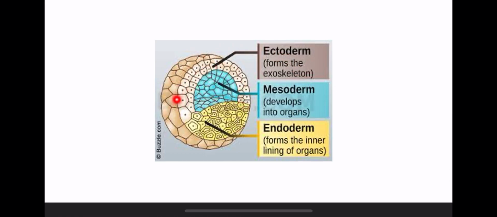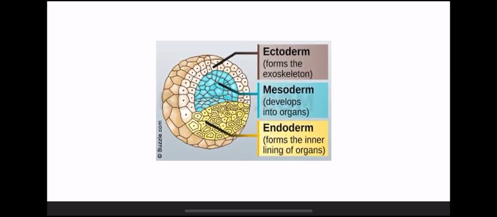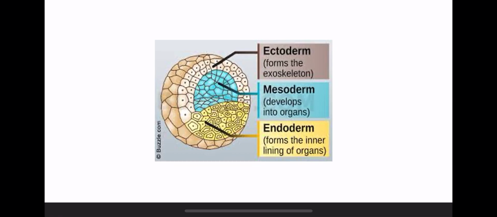Ectoderm is the outer layer. So what do you think those cells will become? Those cells will become the skin and nerve cells. Mesoderm is the middle layer, so this layer will become the blood and bones. Endoderm, the inner layer, will become the digestive system, viscera, and internal organs. Also, animals differ in having those 3 layers. Not all animals have those 3 layers. If they have 3 layers, they are called triploblastic animals.